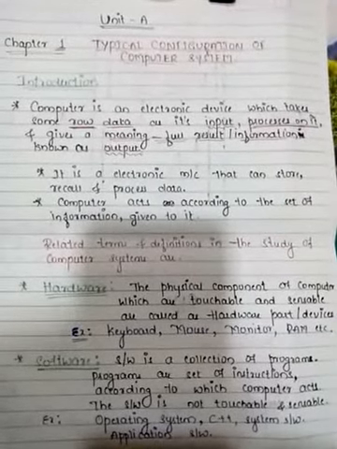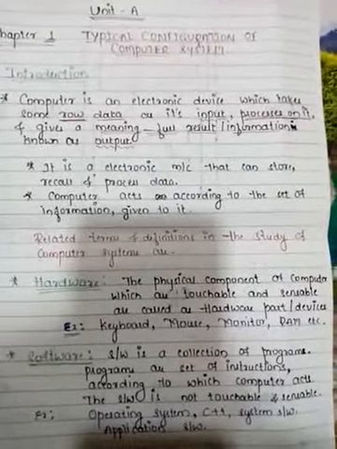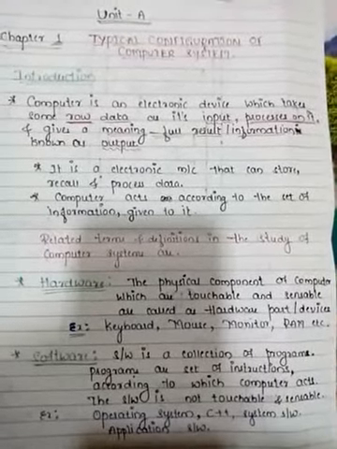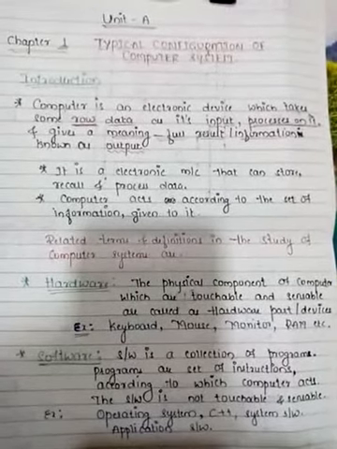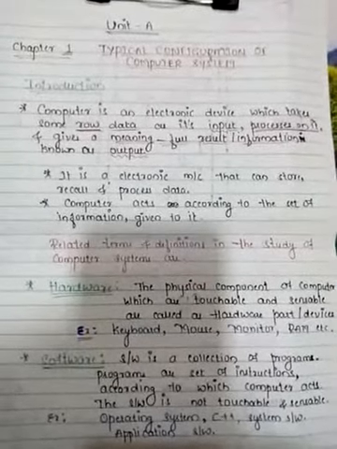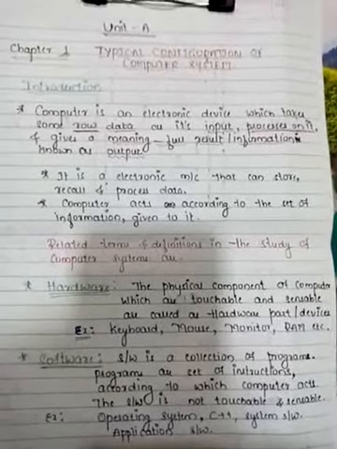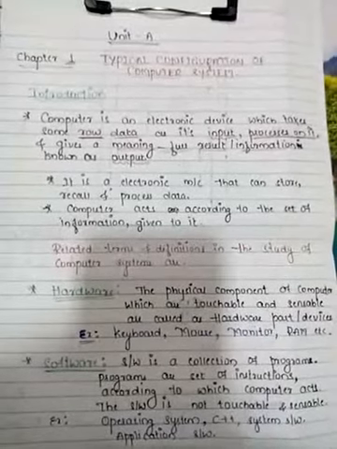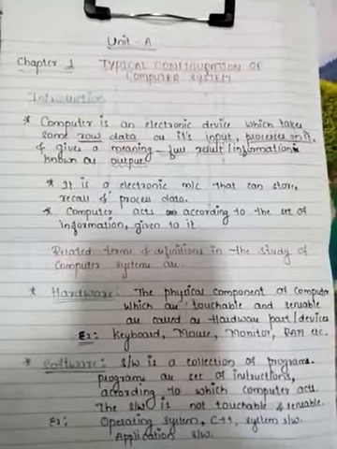Computer is an electronic device which takes some raw data as its input, processes on it, and gives a meaningful result or information which we will call as an output. So we know that computer is an electronic device which takes some raw data as its input. Raw data means the value before processing, the fact value.